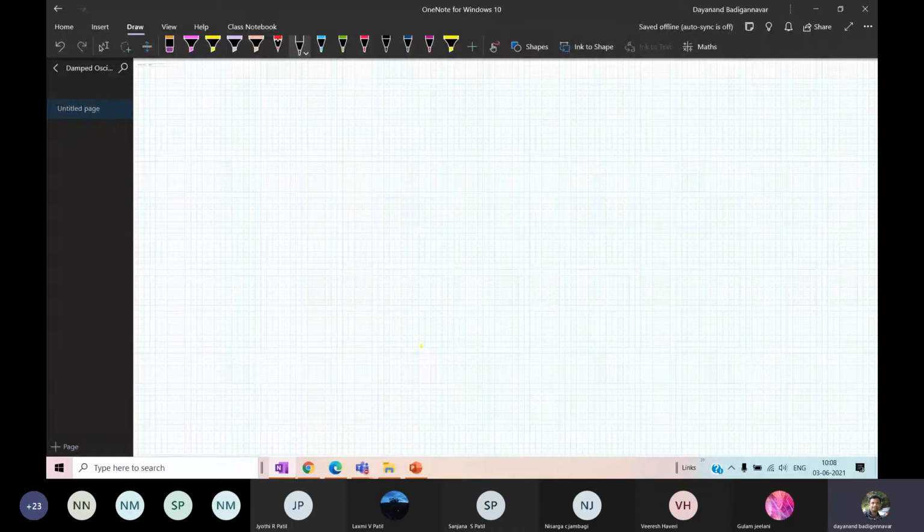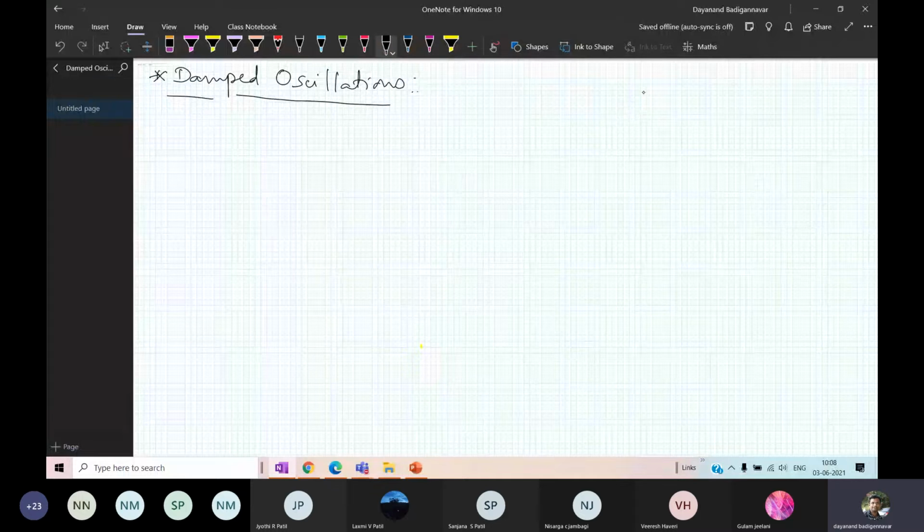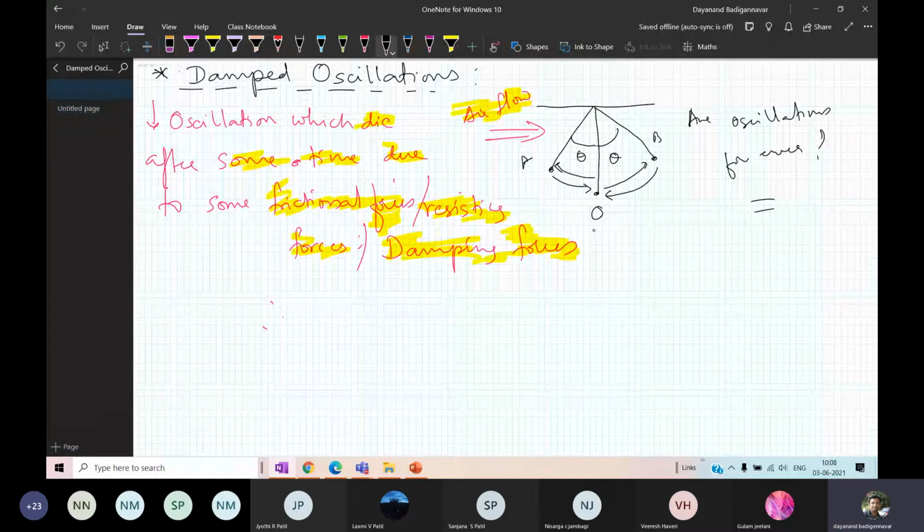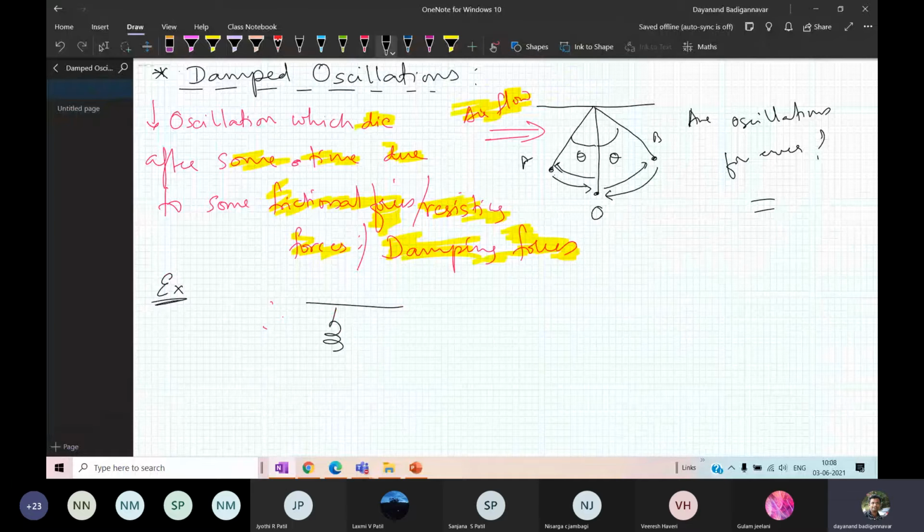I hope you got the meaning now. What is the meaning of damped oscillations? Oscillations which die after some time due to frictional force. Now I have the damping force. Now I will give one more example here that will help you a lot. Now I have a spring mass system. This is oscillating.